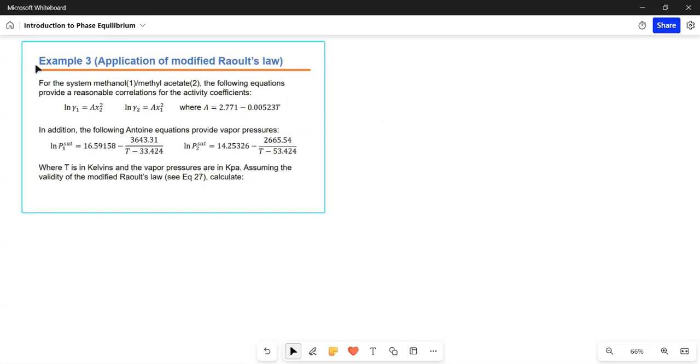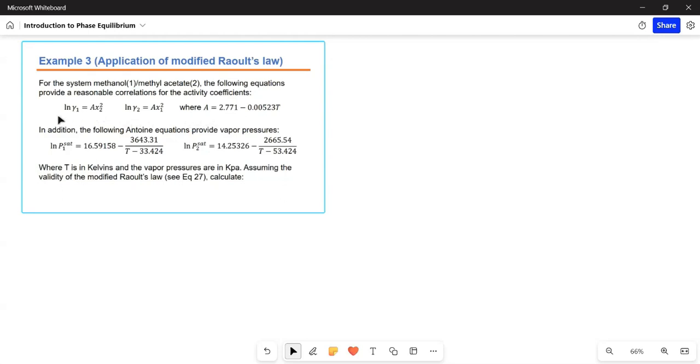Example 3. For the system methanol species 1, methyl acetate species 2, the following equations provide a reasonable correlation for the activity coefficients. So natural log of gamma 1 equals A times x2 squared. And we also have the one for species 2, where A is given by this equation that is temperature dependent. So what do you notice? We need the liquid phase compositions to calculate the activity coefficients.